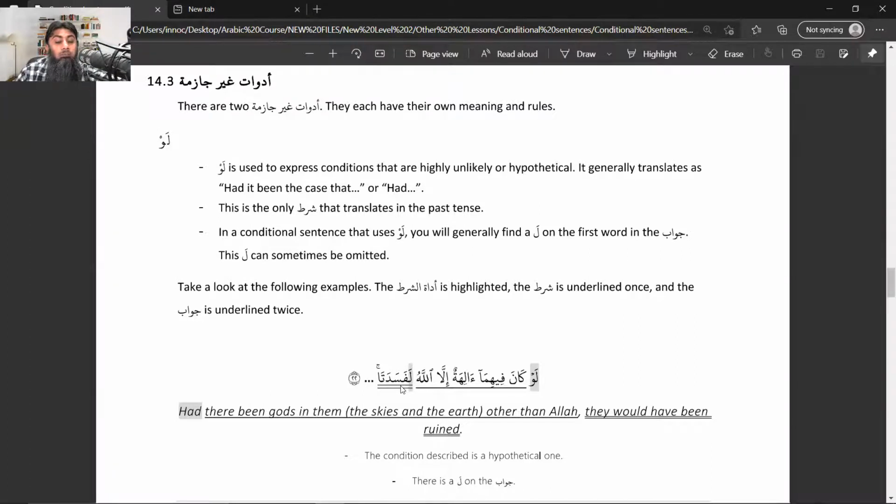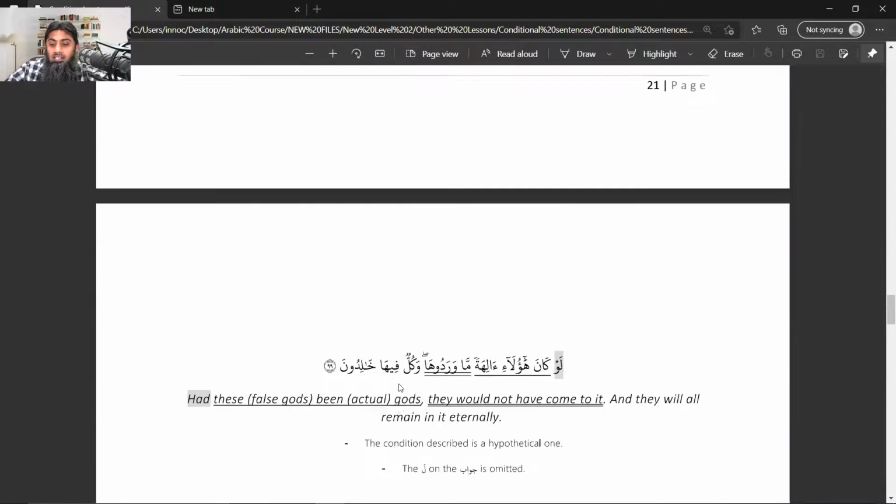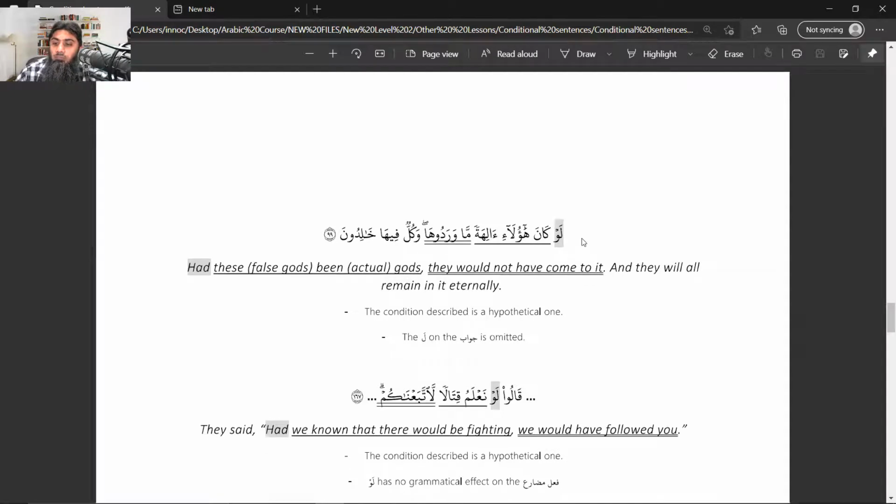Okay, so this is number 5 in the Madi chart. Fasada, fasada, fasadu, fasadat, fasadata. Number 5 in the Madi chart. So this fa is part of the word. This fa is not an extra fa attached. And next example, لو كان هؤلاء آلهة.